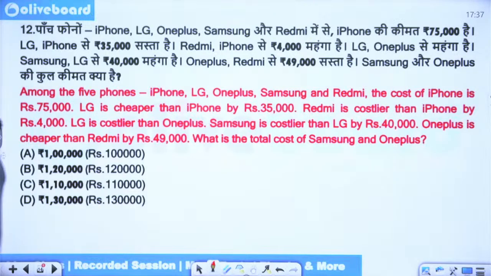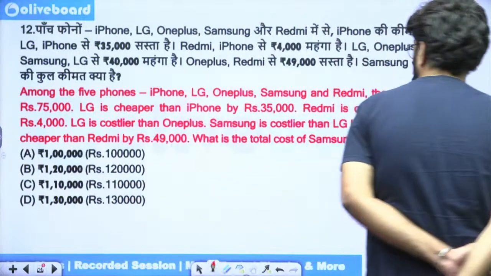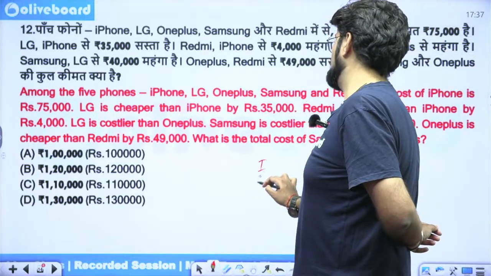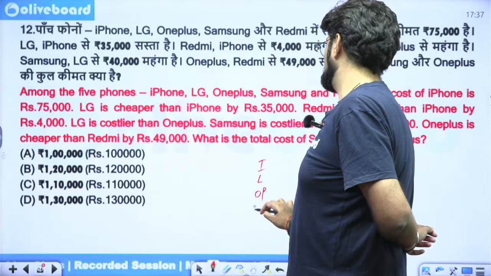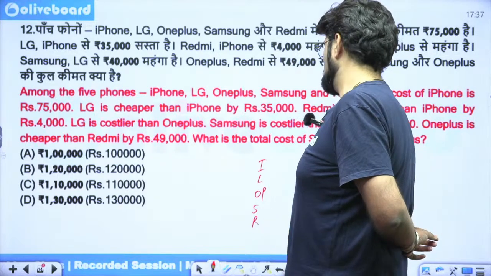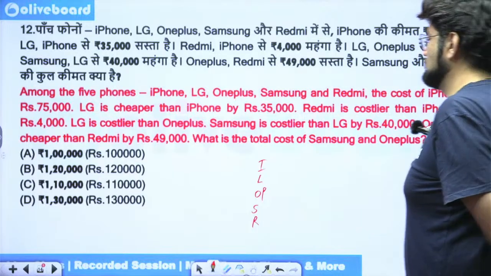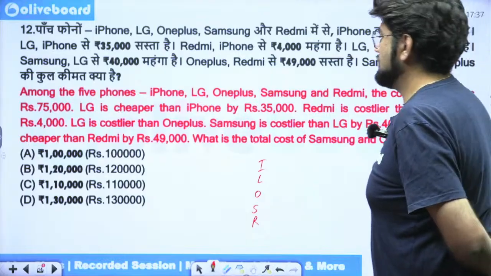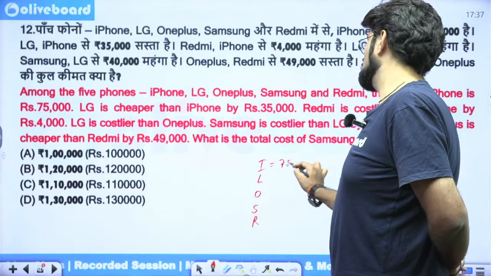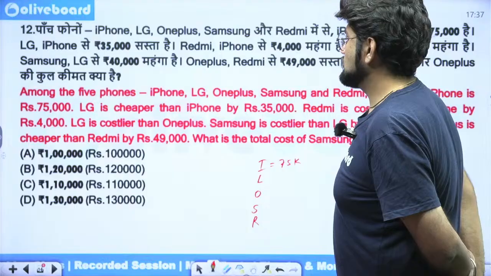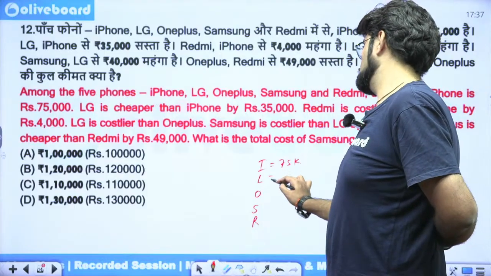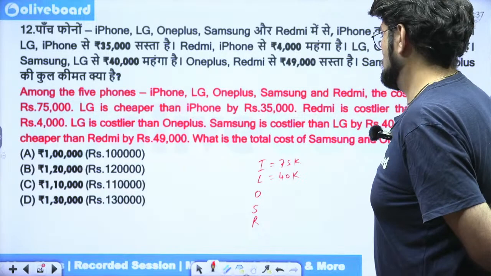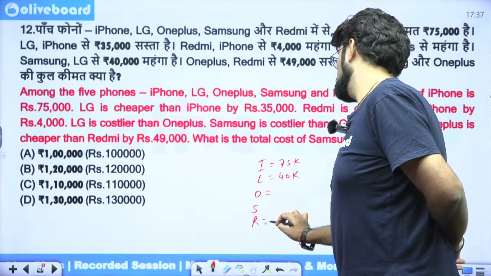Now, among the 5 phones, iPhone, LG, OnePlus, Samsung and Redmi, the cost of iPhone is 75,000. So I'll say iPhone, LG, OnePlus, Samsung and Redmi. Cost of iPhone is 75,000. LG is cheaper than iPhone by 35,000. It's 40,000. Redmi is costlier than iPhone by 4,000. Oh God, is that possible? 79,000.